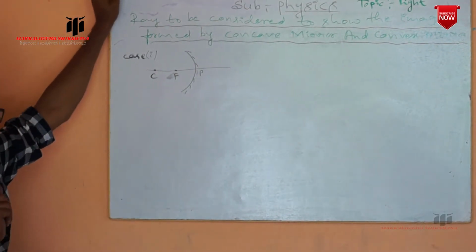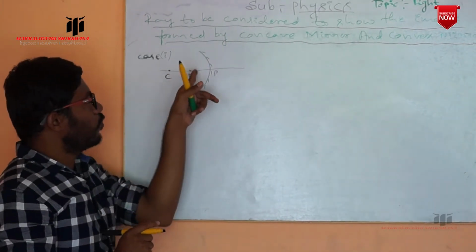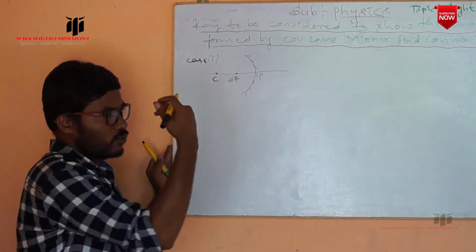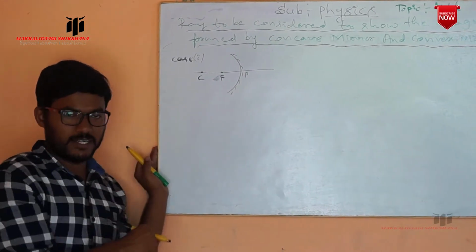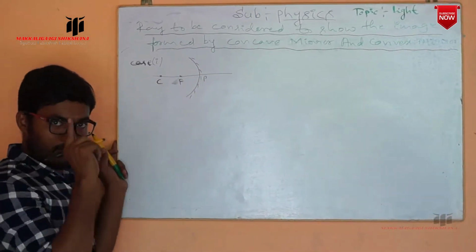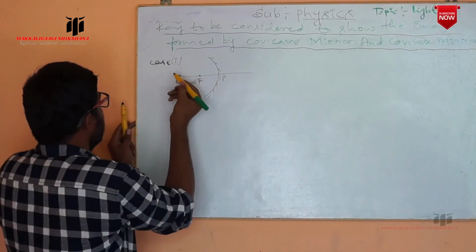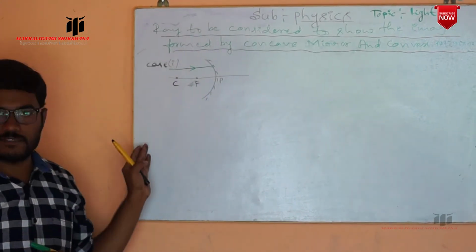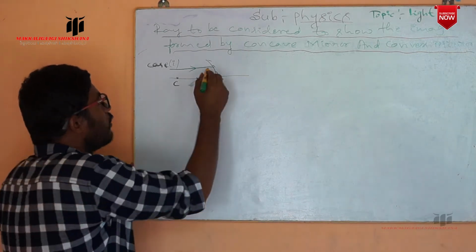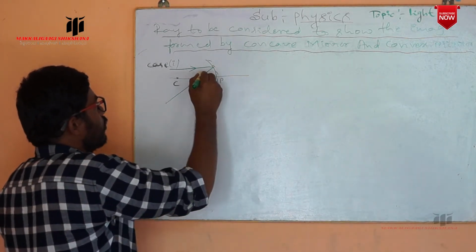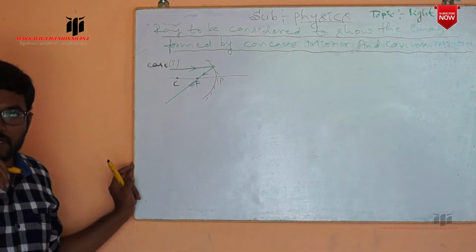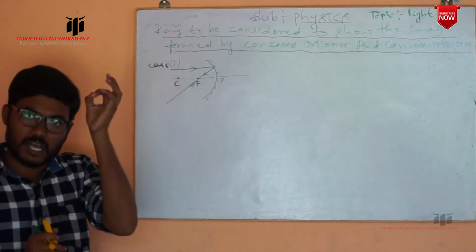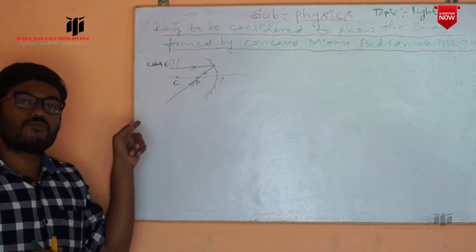There is some relation between the focal length and the radius of curvature, that is R is equal to 2f. I will explain that later. First, here, this is the principal axis. The first ray: if the ray of light is incident parallel to the principal axis, in case of the concave mirror, after the reflection it passes through the focus. Suppose you have shown the ray incident parallel to the principal axis, then after the reflection it must pass through the focus. You have to show that.